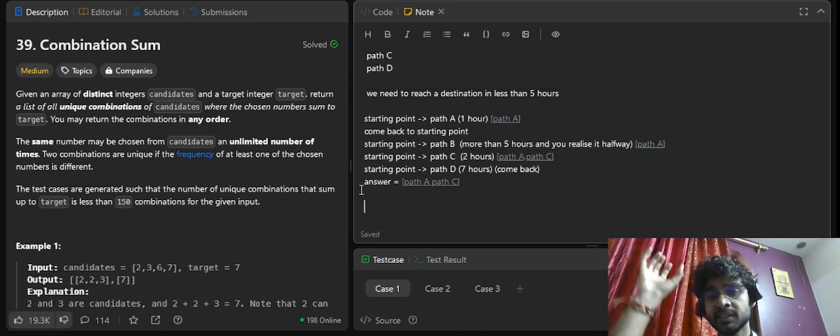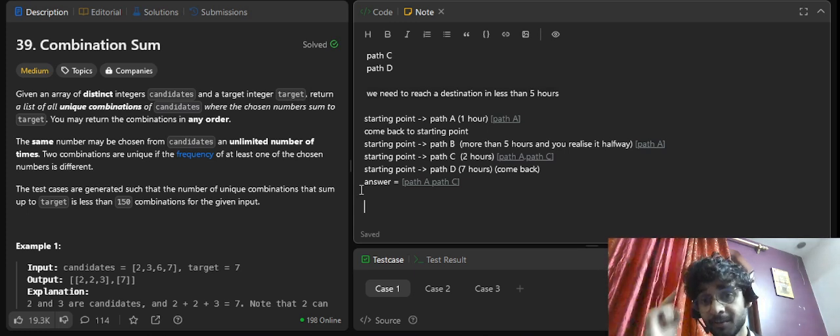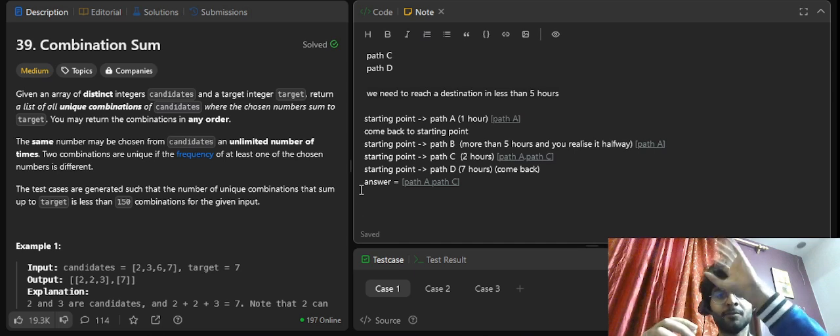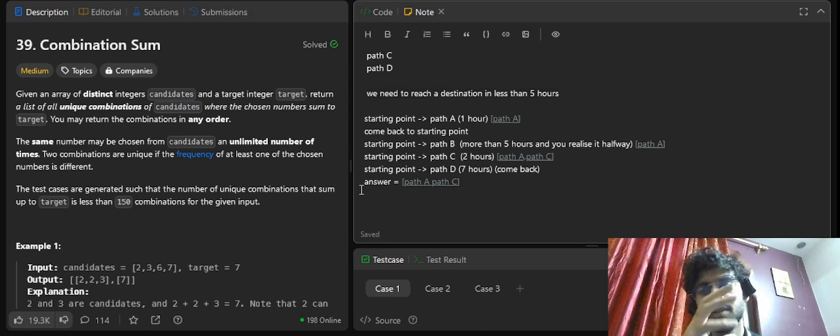Why? Imagine, starting point, path A, coming back to the starting point. Where have you learned this? When you have a solution or a base case, you come back. It's recursion, right? It's recursion that we always use. So what do we do there? Okay, hey, we are finding the Fibonacci series. Come back, F of 5, F of 2, F of 3, F of 1, or whatsoever it is. We'll have the base case there. We will reach the base case and you will be like, okay, hey, we got the solution. Let's go back to our previous solution, right?